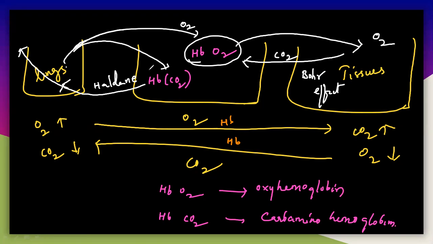There is a small difference between the Bohr effect and the Haldane effect. The Bohr effect is the effect of CO2. Bohr effect is the transportation of oxygen from the blood to tissues with the help of CO2. The Haldane effect is the transportation of CO2 from the blood to lungs with the help of oxygen, which is called the Haldane effect.